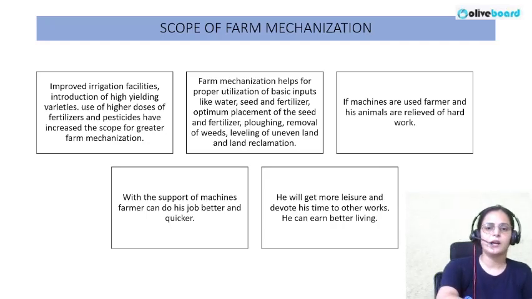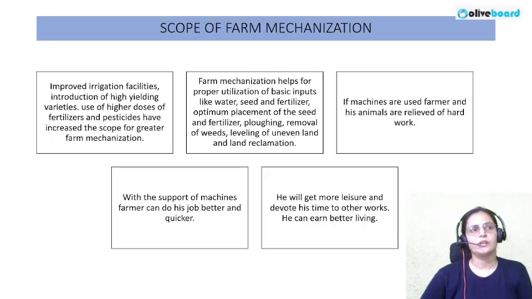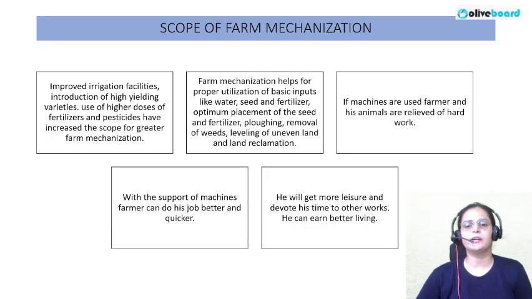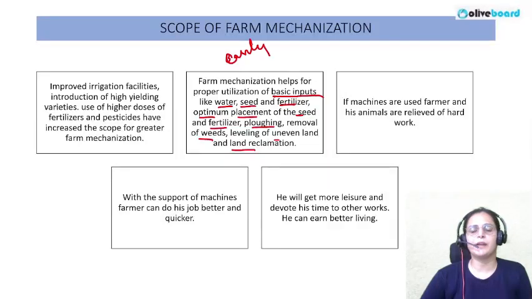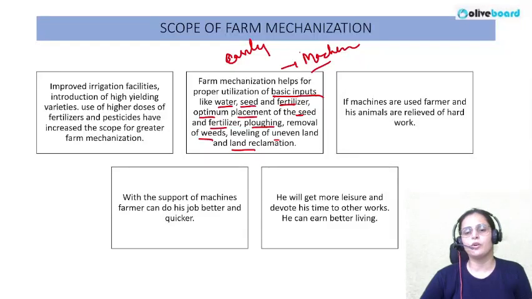Another point is that if farm mechanization is done well, it will help in proper utilization of the basic inputs available to us, like water, seed, fertilizer, optimum placement of seed and fertilizer, plowing operations, removal of weeds, that is unwanted plants from the field, leveling of uneven land, and land reclamation. These operations will be performed more easily, because we will have different machines to do all of them in our field.